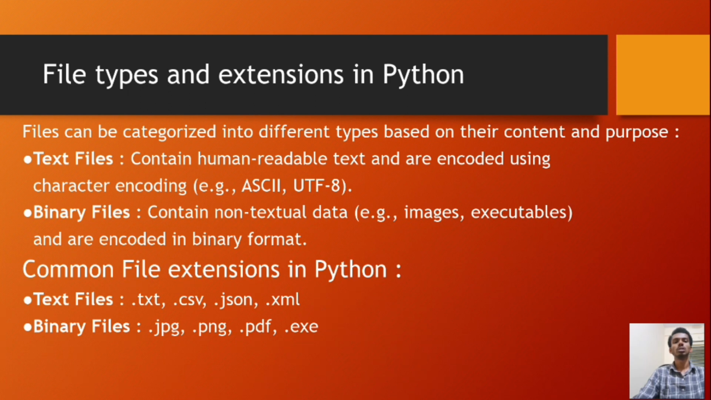Common file extensions in Python. In text files, .txt, .csv, .json, .xml are the common file types. Binary files, .jpg, .png, .pdf, and .exe.